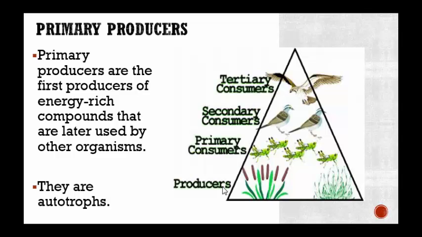Primary producers. Now, primary means first, and when we have primary producers, we're talking about right down here at the very bottom of a food pyramid. Now, they are the first producers of energy-rich compounds that are later used by other organisms. In other words, they are autotrophs. They make their own food. Because they make their own food, we can eat them and get some of the energy that they have.